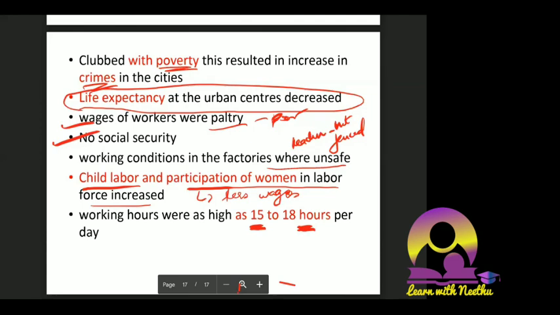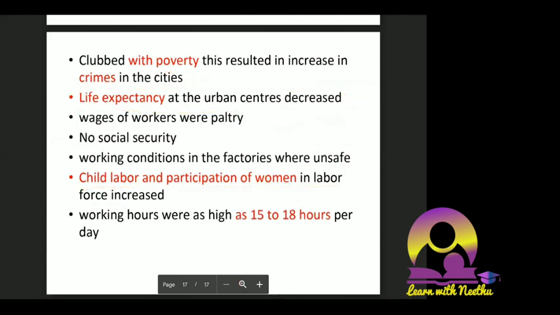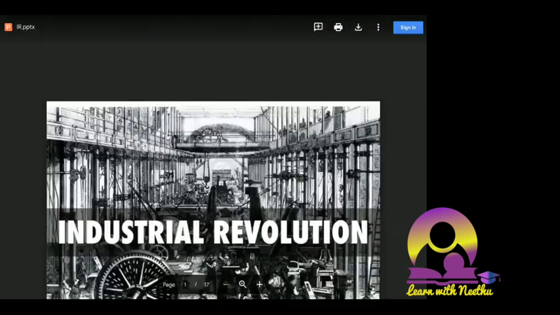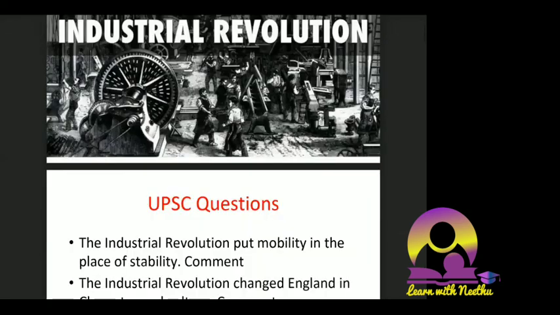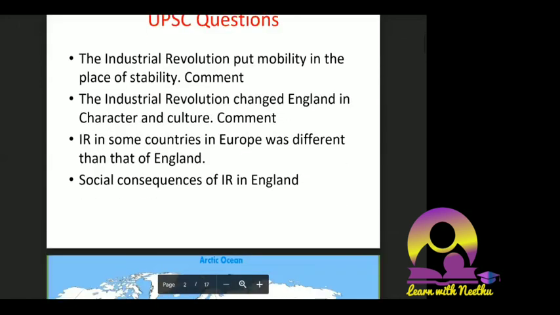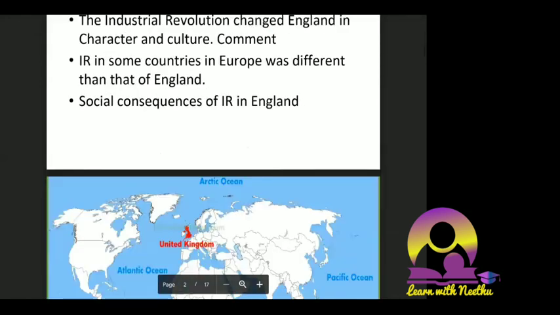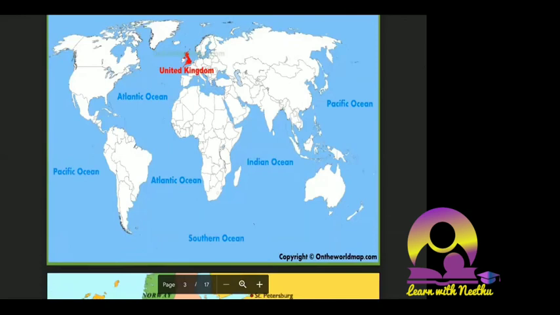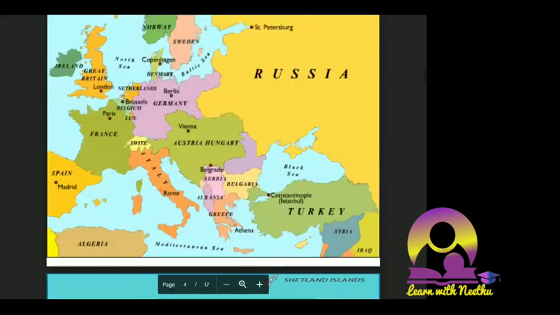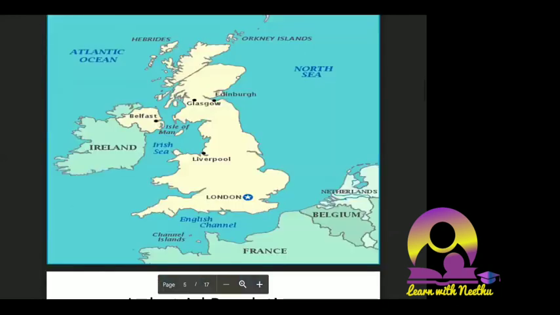We will have a quick recap. We are talking about the industrial revolution today. We discussed the UPSC question on social consequences, the last question you can see. We were talking about the world map, the five different oceans and where the United Kingdom or Great Britain comes in. In a closer picture, we saw France, Germany, Austria-Hungary, Russia, Spain, and Britain and Ireland. Then Britain itself, where the British Channel separates the United Kingdom from France.